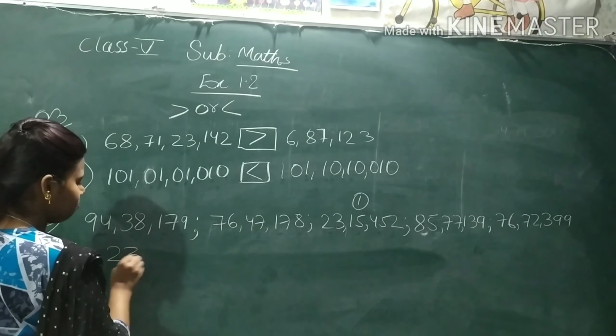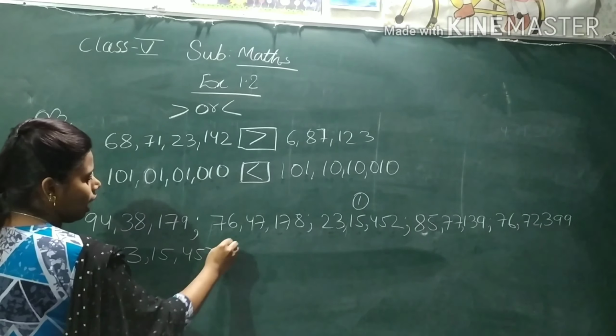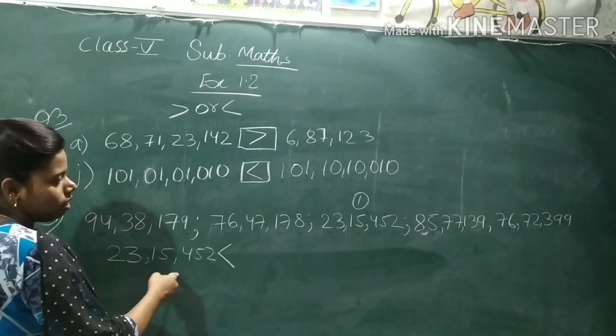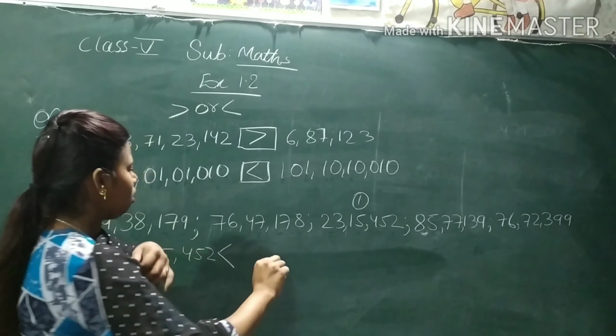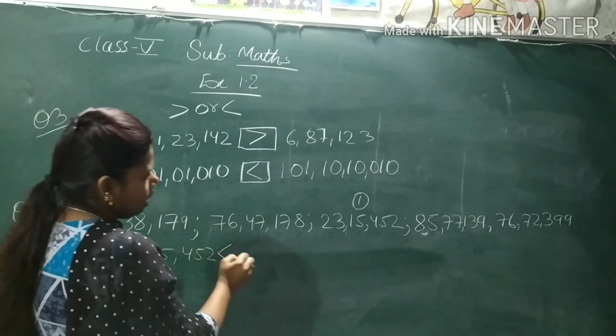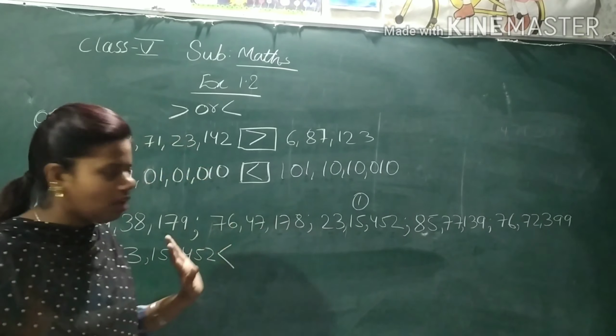So now let's write 23 lakh, 15,452 and put the sign of this. Because this is small, after this will be the bigger number. Now, this one we have done. Now let's see this one again. This is 94 lakh, this is 76 lakh, this is 85 lakh, this is 76 lakh. So 94 and 85 cannot be now.